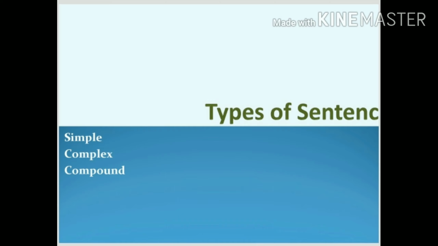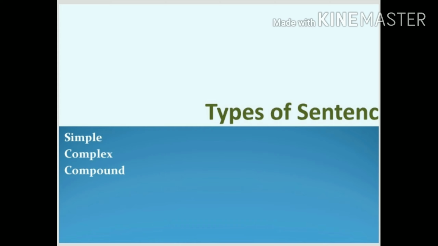Let's start: what is the sentence, basic elements of the sentence, and transformation of sentence. Let us know the types of sentence. There are three types: simple sentence, complex sentence, and compound sentence.